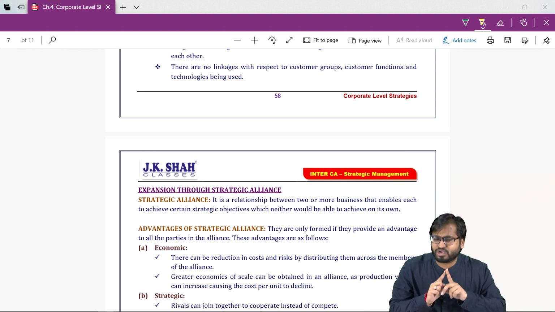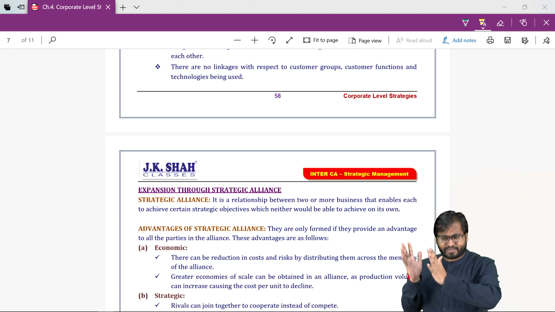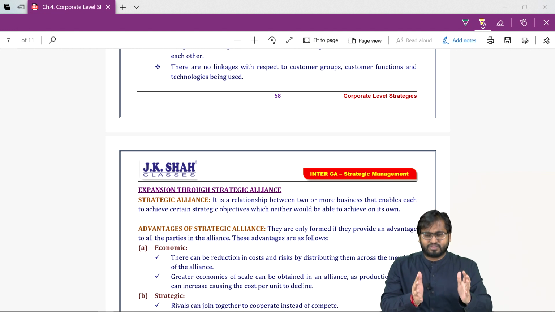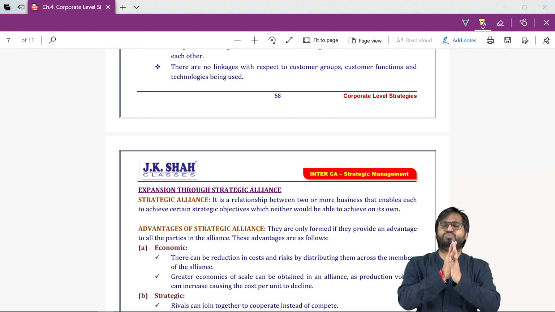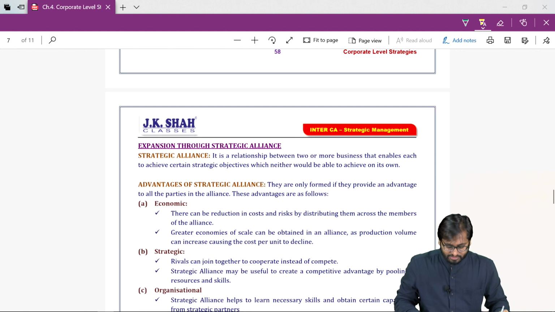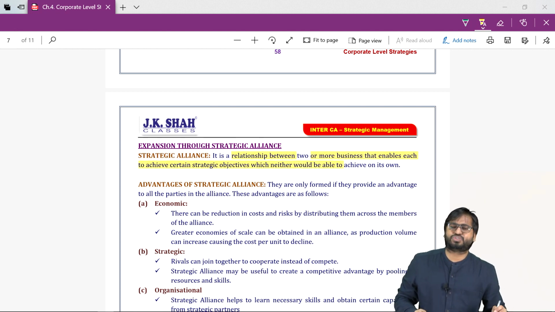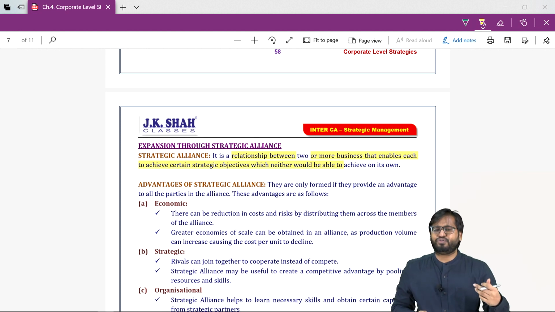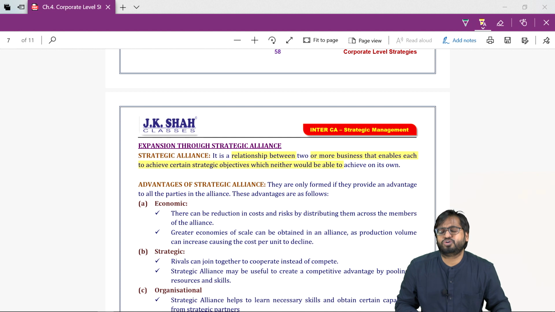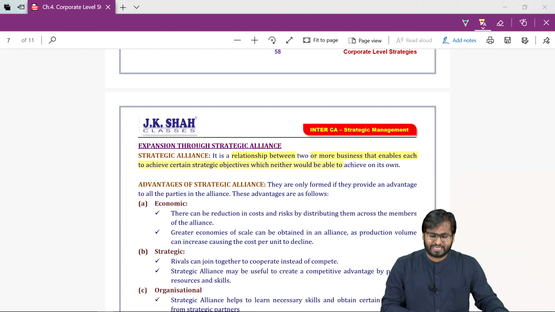So we will be operating separately also, and for this purpose we will come together and do business. What is strategic alliance? The relationship between two or more businesses that enables each to achieve certain objectives which neither would be able to achieve on its own.